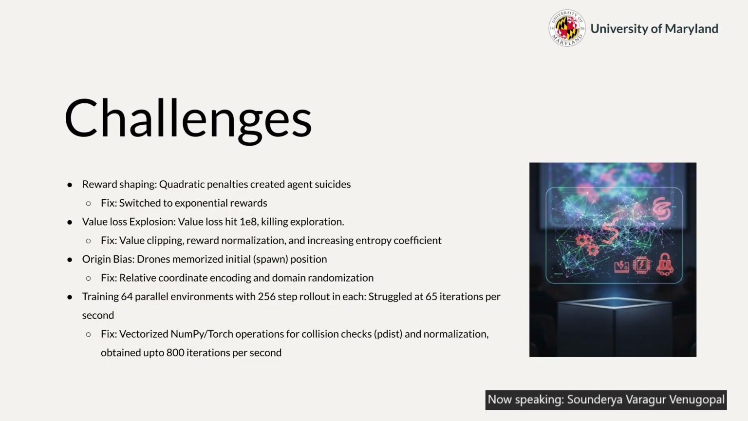One of the biggest challenges we faced was reward shaping. Initially, quadratic penalties caused agents to aggressively terminate themselves to avoid future penalties, so we switched to smoother exponential rewards. We also saw value loss explode to extremely large values, which completely killed exploration. This was fixed using value clipping, reward normalization, and higher entropy. Finally, training performance was a bottleneck. Running many parallel environments slowed us down significantly. We optimized collision checks and normalization using vectorized NumPy and torch operations, which improved training speed by more than 10 times.